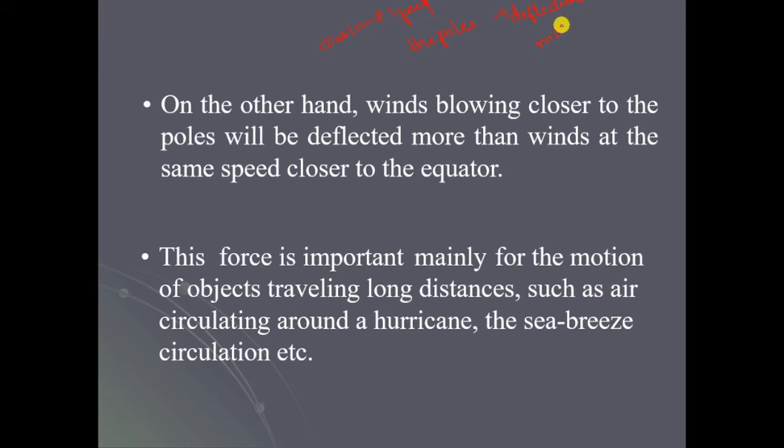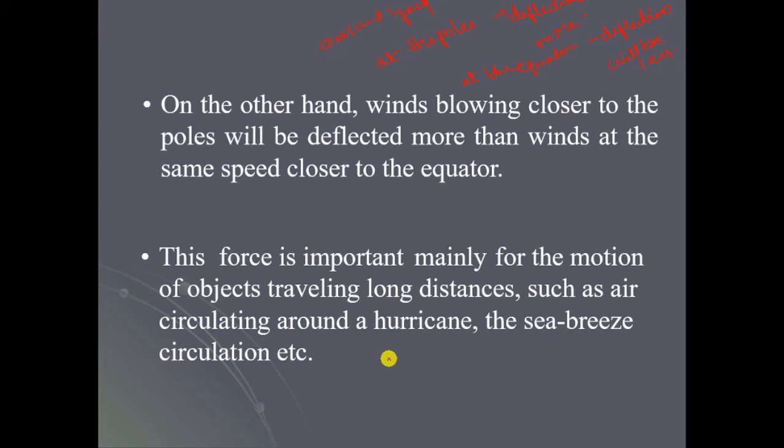Deflection will be more at the poles. At the equator, deflection will be less. That means we can say that near the poles the deflection is more, whereas at the equator there is less deflection. So when we throw an object with the same speed at the poles and near the equator, the object deflects more near the poles rather than at the equator.